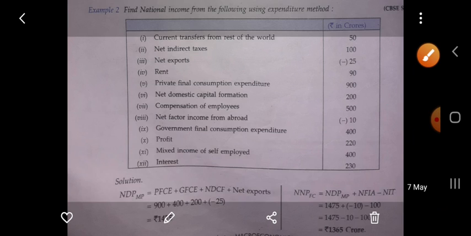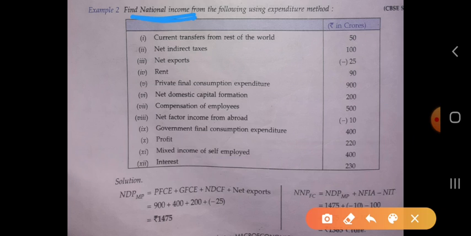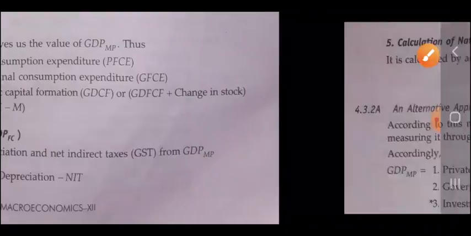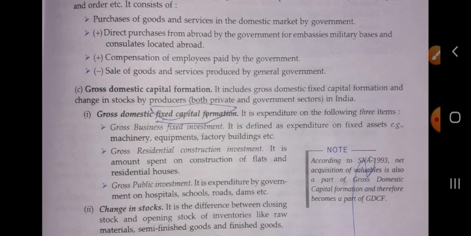Now what is the formula? We have to calculate NDP. Whenever we have to calculate the national income, and in this question the net domestic capital formation is given, but what we studied earlier is that we have to add the gross domestic capital formation.